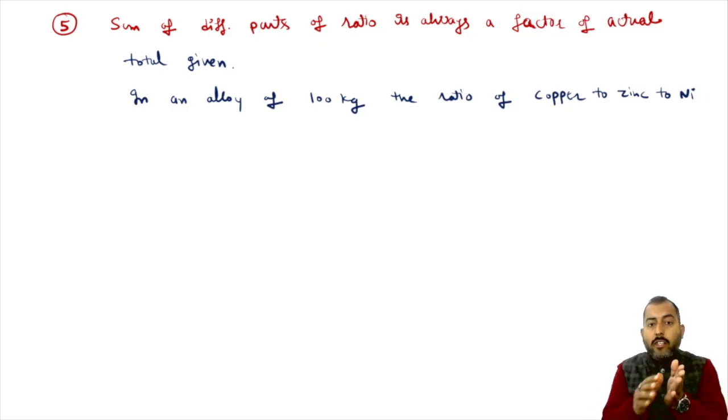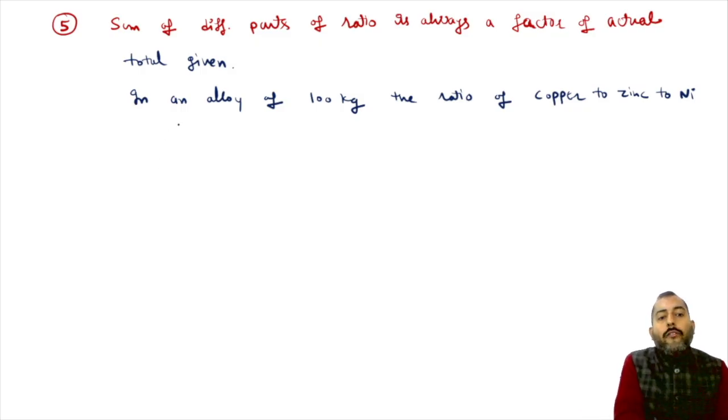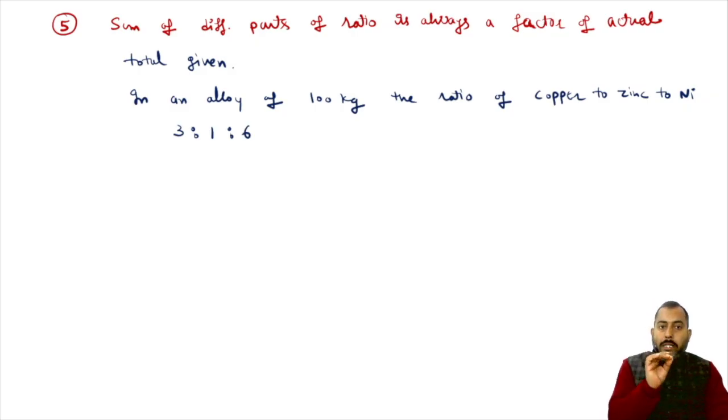So there is an alloy which has been developed by using copper, zinc, and nickel in the ratio of 3:1:6. So 3 corresponds to copper, 1 corresponds to zinc, and 6 corresponds to nickel.